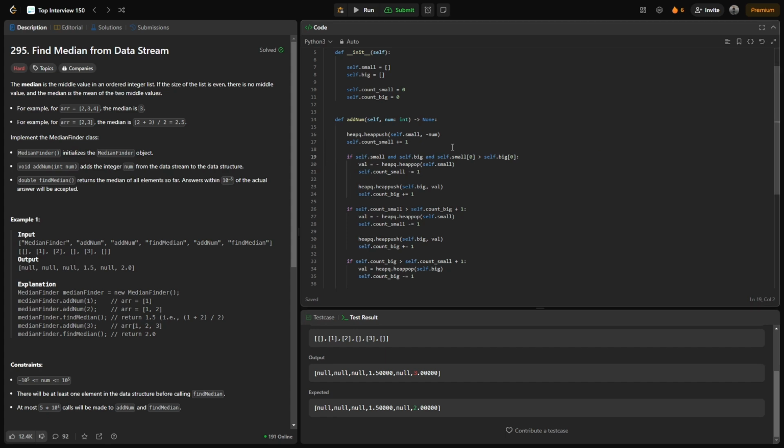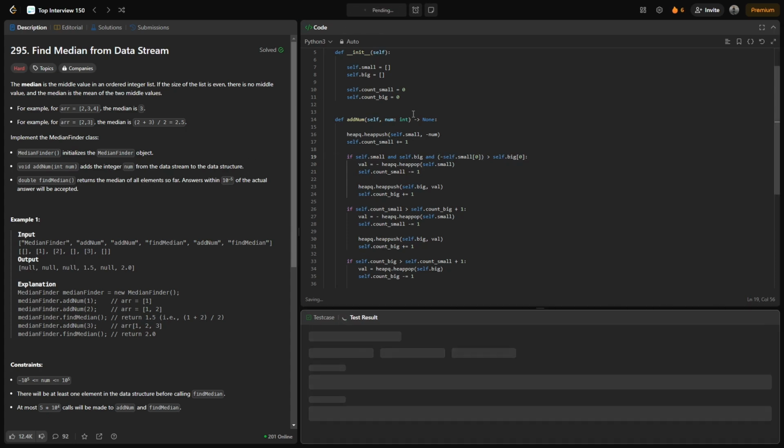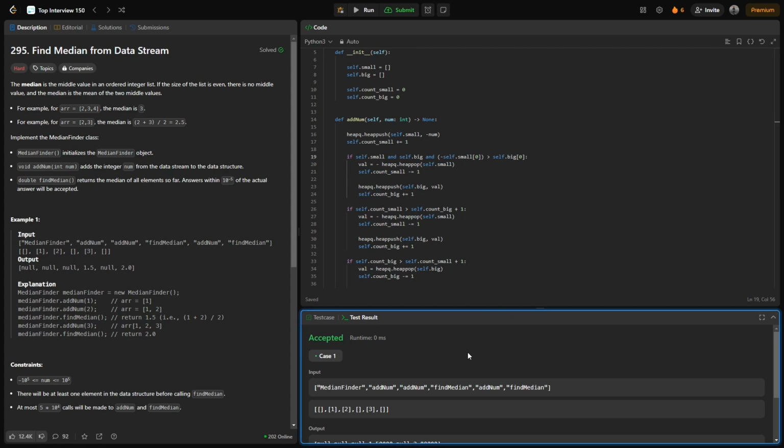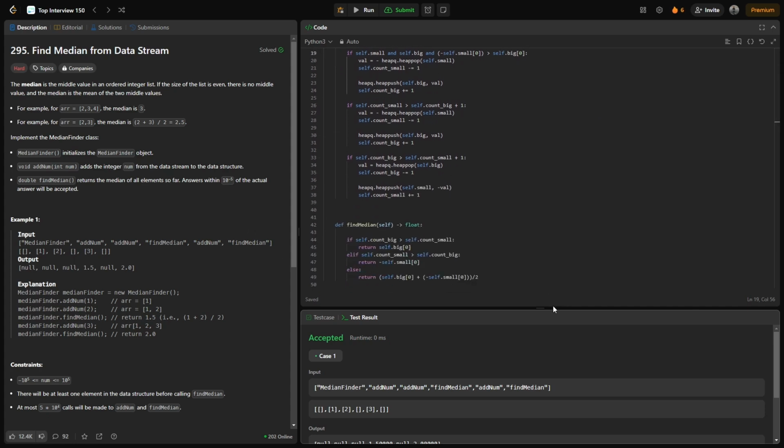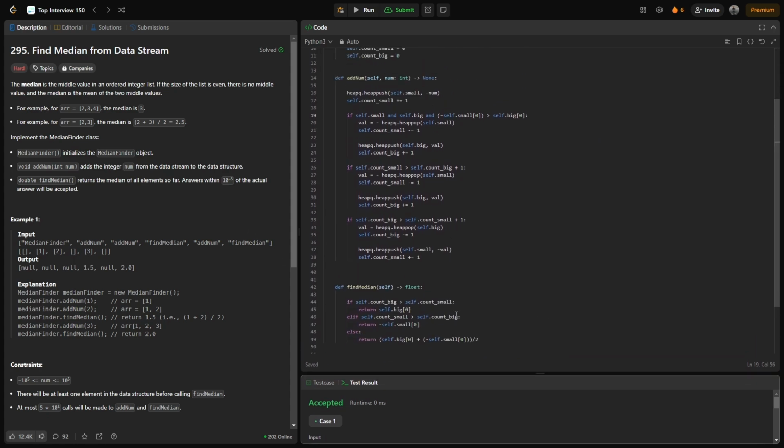Yeah, I forgot one thing. It would be minus self. This is something tricky, we have to take care of it. As you could see, you always have to convert when creating a max heap. So as you could see, it ran successfully, and let me show you the entire code.